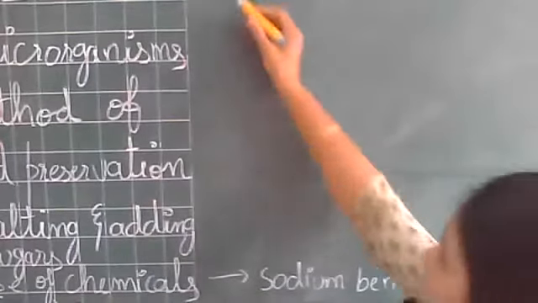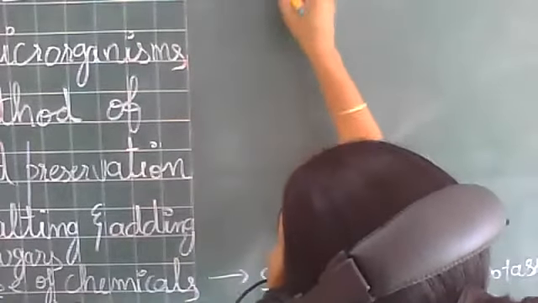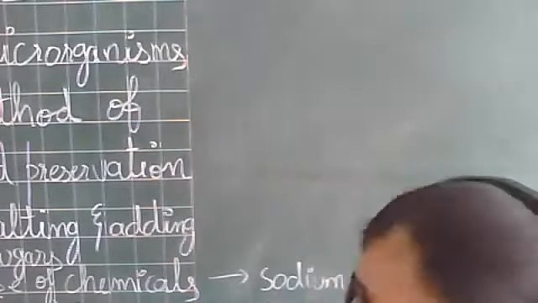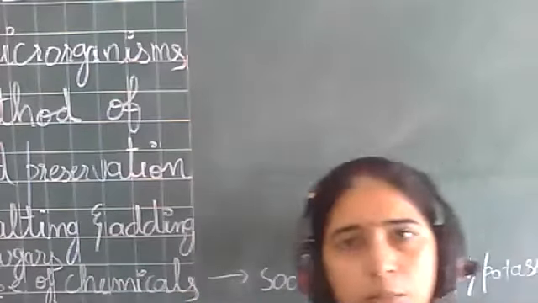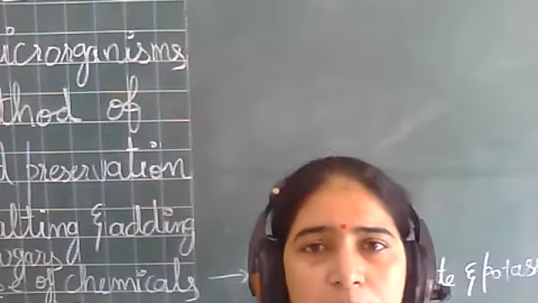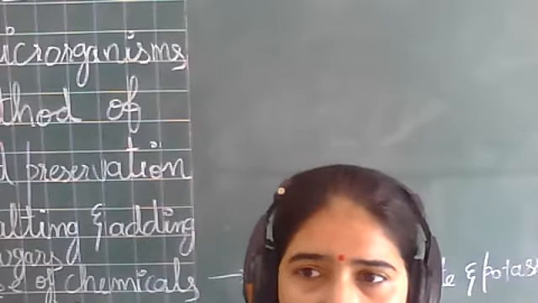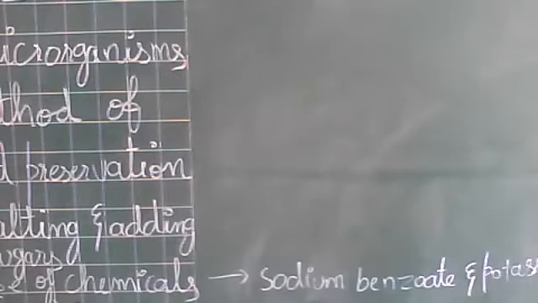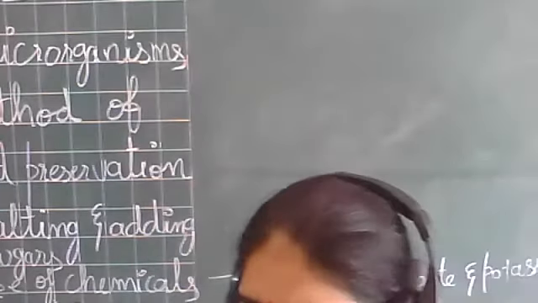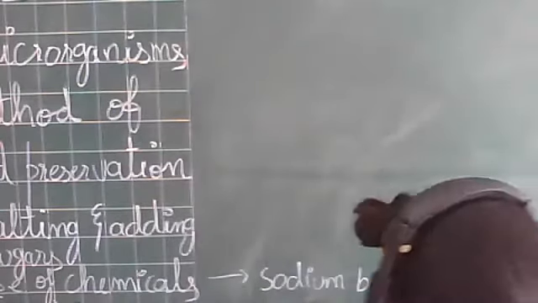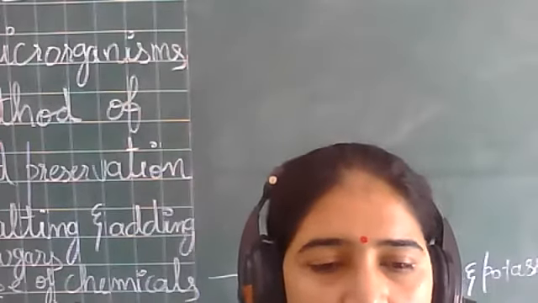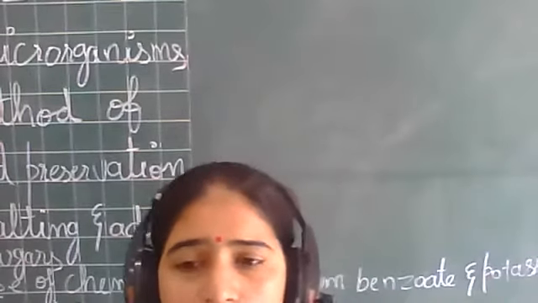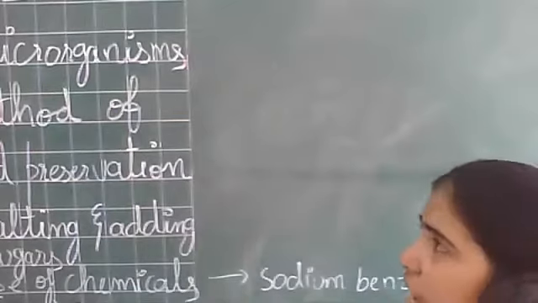So what happens, children, when we add salt or sugar to any food item? It might be pickle, it might be amla, it might be your armorate, right? It might be the adding of salt to raw mangoes, it might be adding of salt to meat, to fish, right? So what happens on adding the salt to these items?